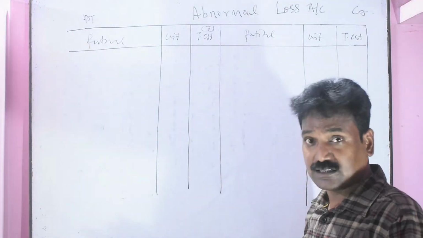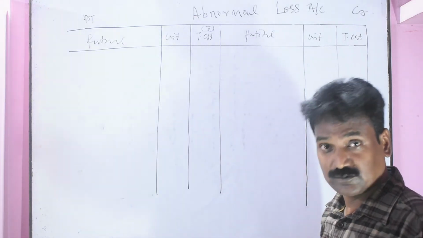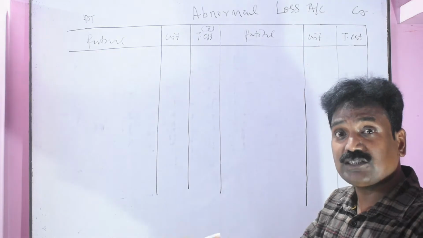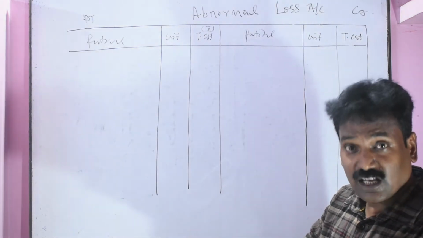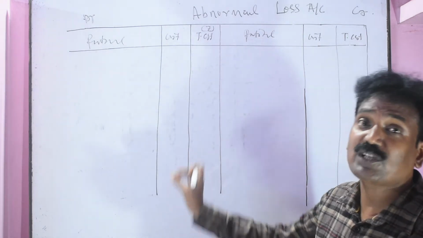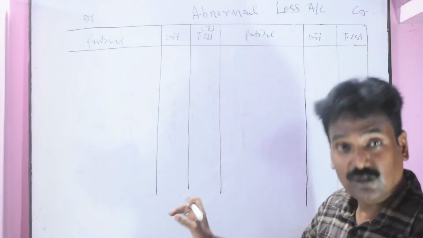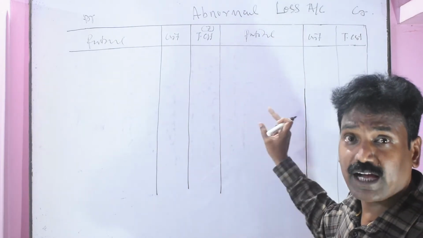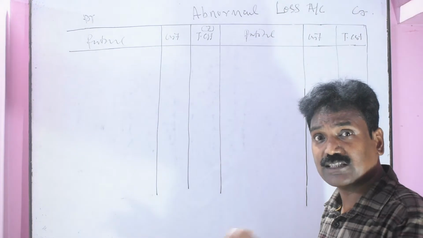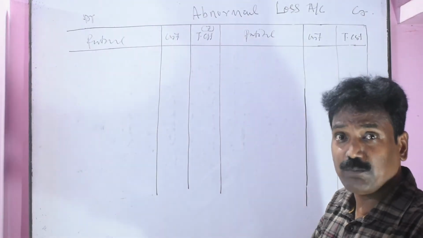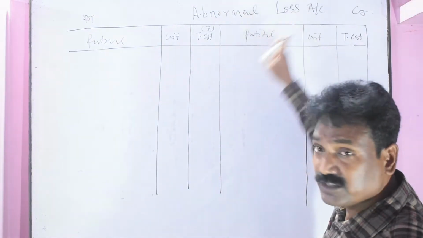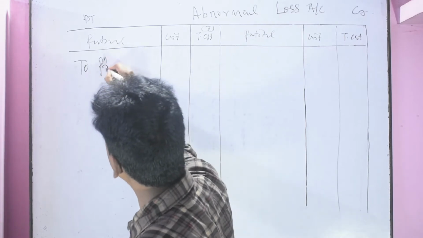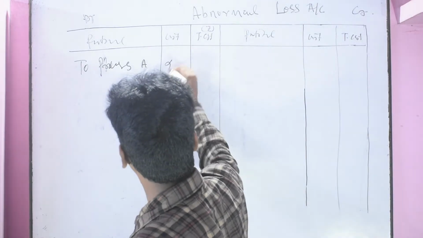There was an abnormal loss of 200 units in process A and 60 units abnormal loss in process C. These are credited to the concerned process account, where the journal entry was abnormal loss account to process A. If this journal is posted to the abnormal loss account, the first entry is abnormal loss to process A account, that is 200 units.